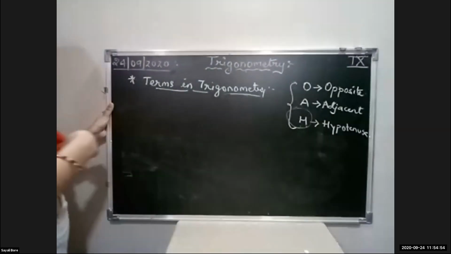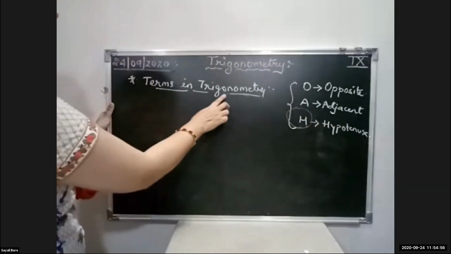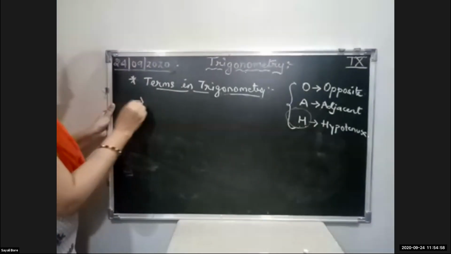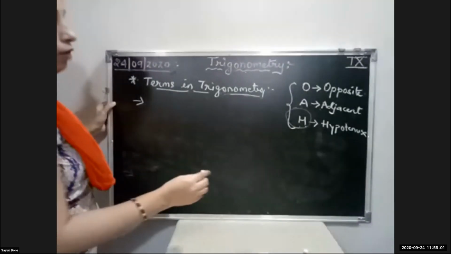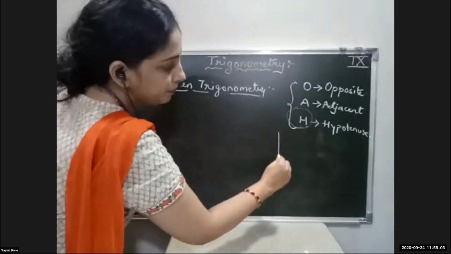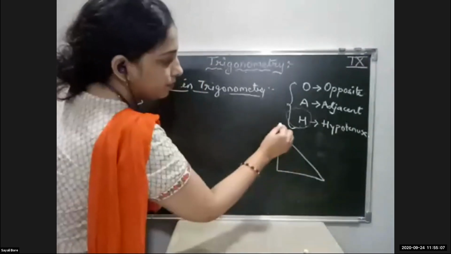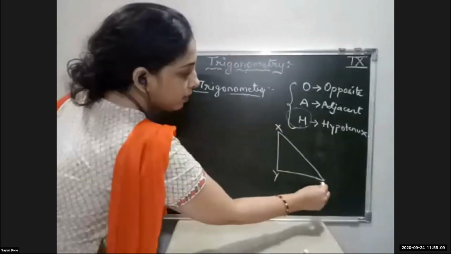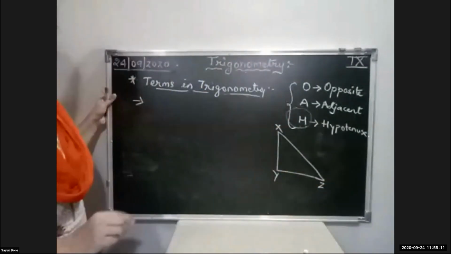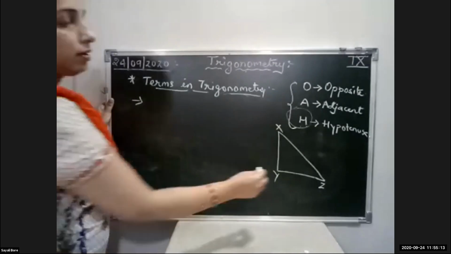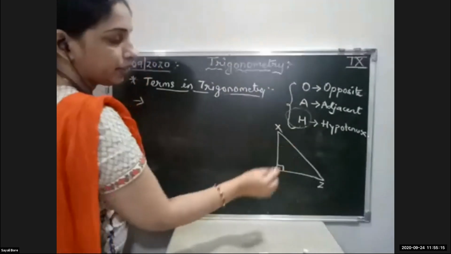Now we'll take one more example. Let us take another triangle, XYZ. Angle Y is 90 degrees.